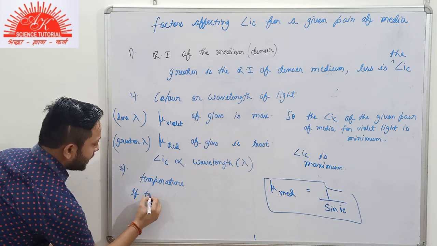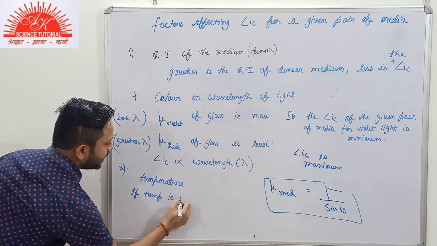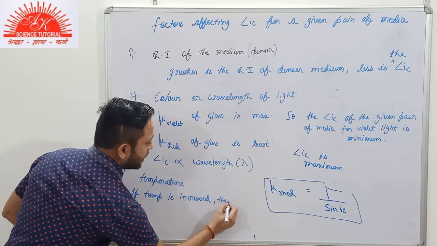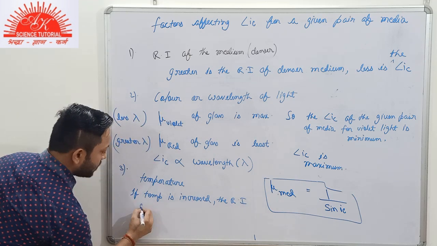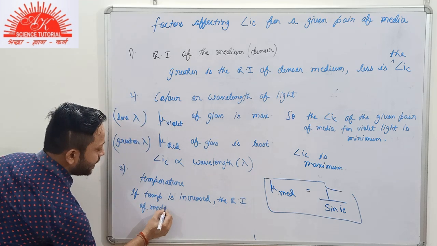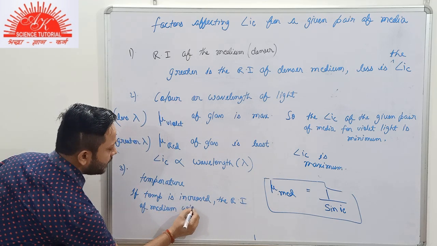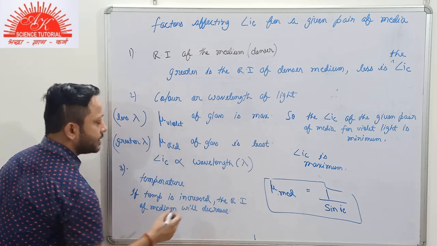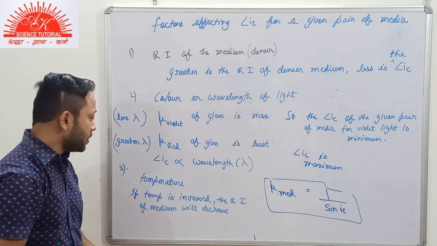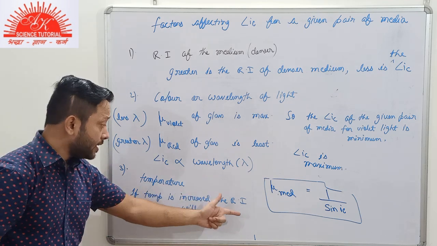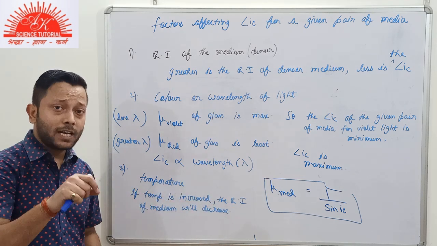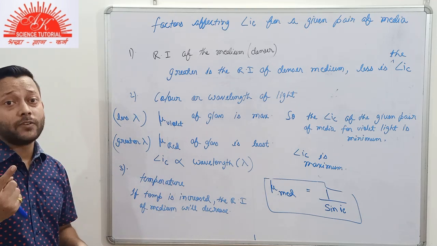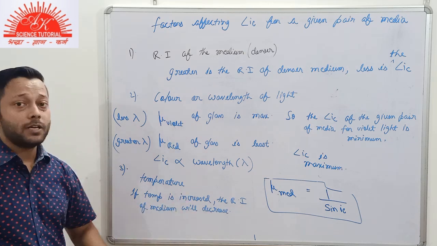If temperature is increased, the refractive index of the denser medium will decrease. And you know why. All of these things are discussed in the earlier videos. So if the temperature is increased, the velocity of any color of light in that medium will increase, and so the refractive index of the medium will decrease.